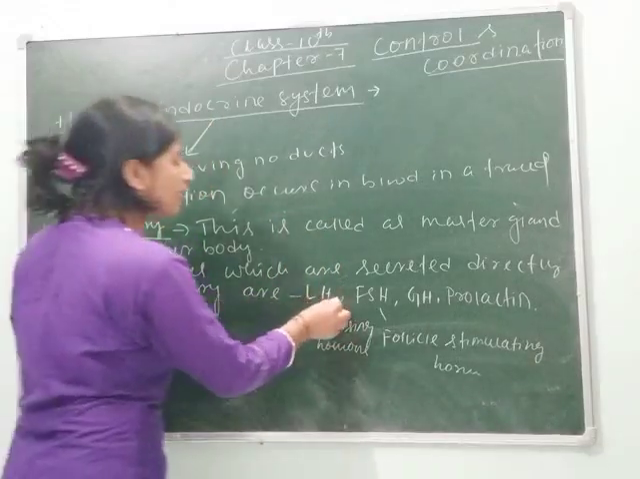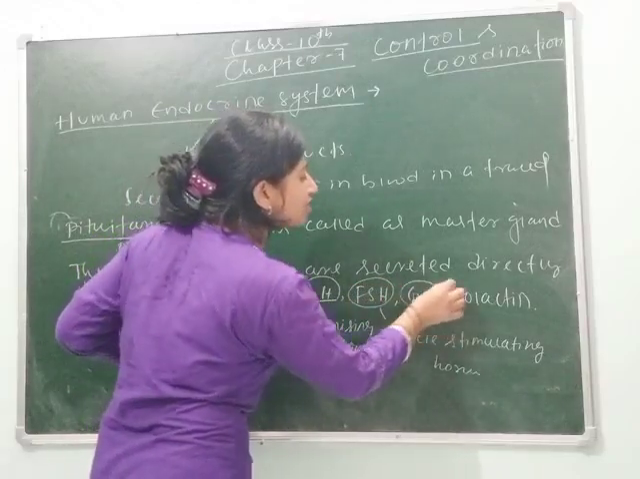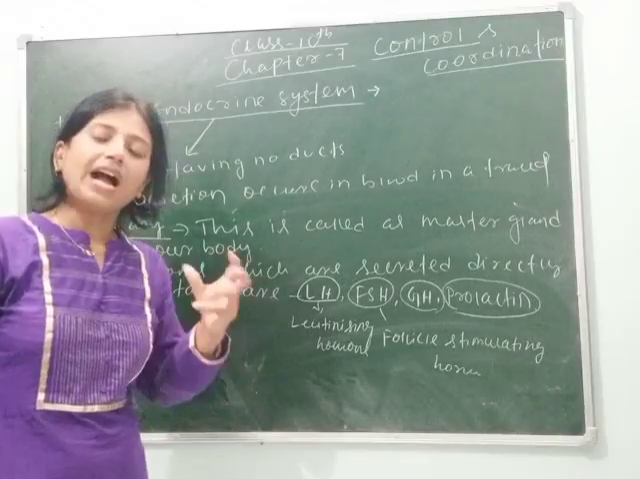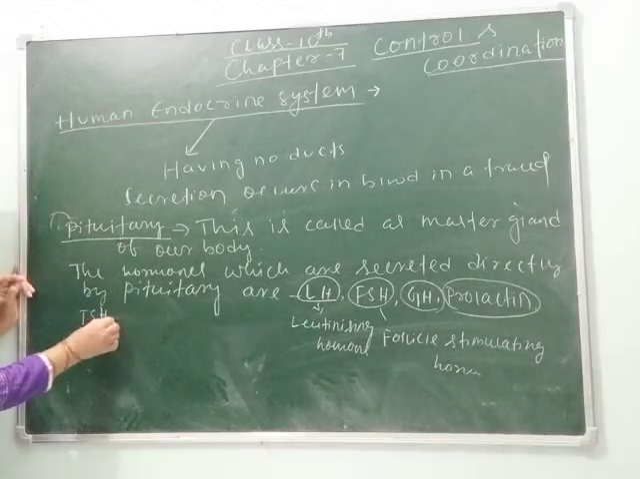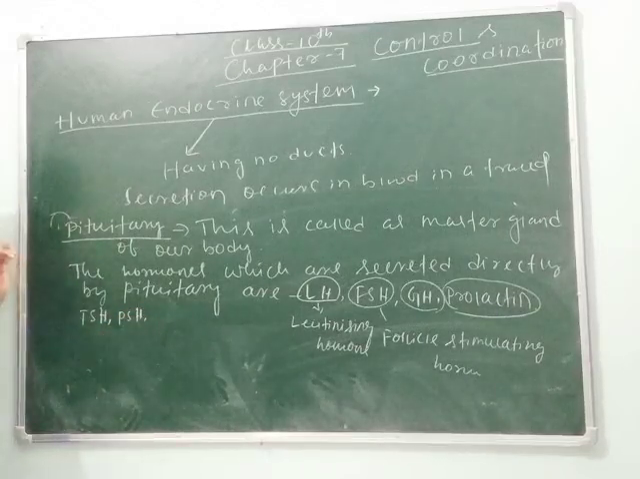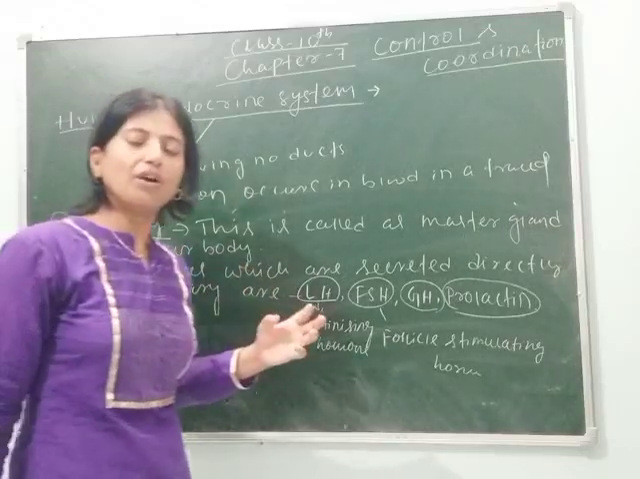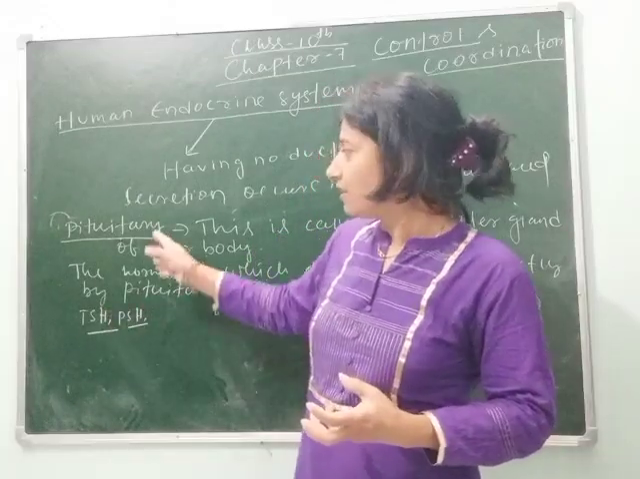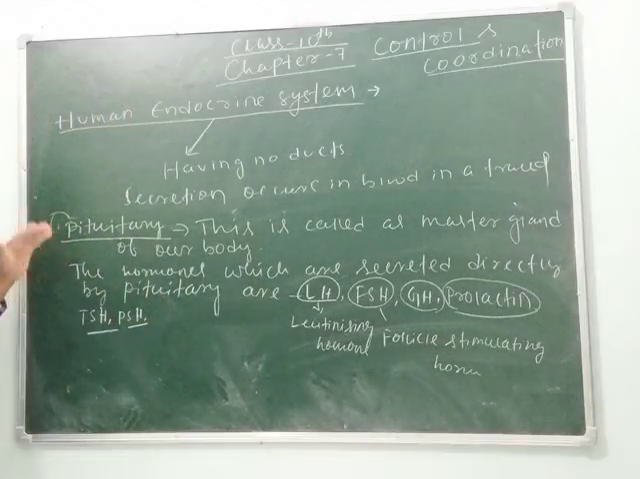So students, these are the hormones which are directly secreted from the pituitary gland. Besides these hormones, the rest of the hormones which are secreted from other glands are also controlled by this pituitary, like TSH, thyroid stimulating hormone, and PSH, parathyroid stimulating hormone. Clear students? They are also controlled by the pituitary, means how much thyroxine hormone or parathyroid hormone will be secreted from those glands is controlled by the pituitary gland. That's why this is called the master gland.